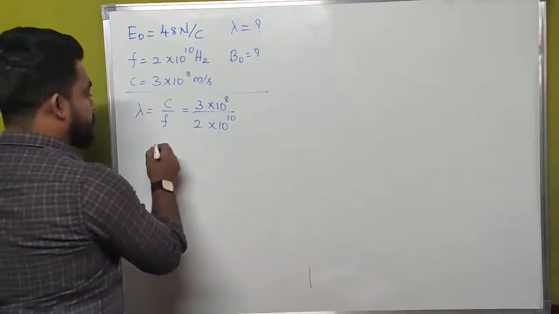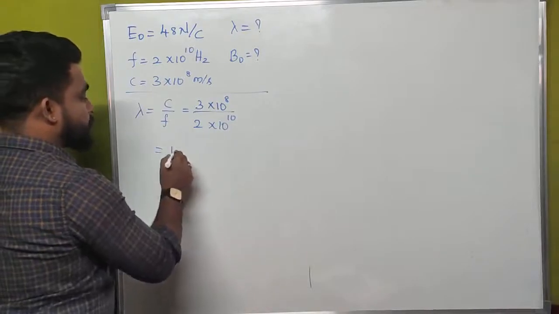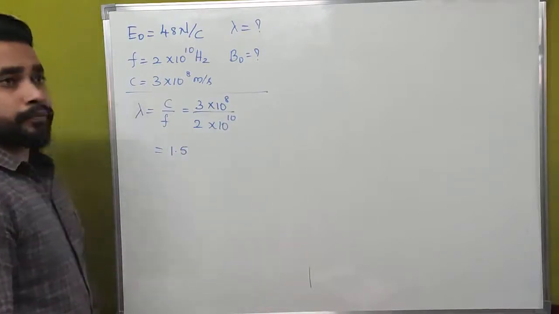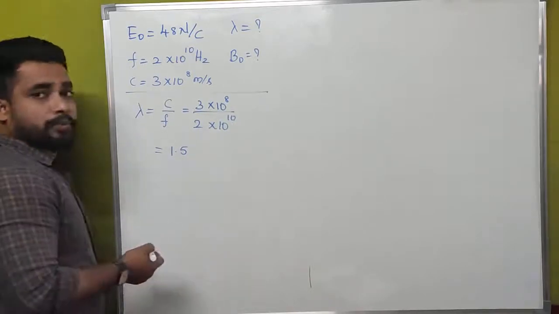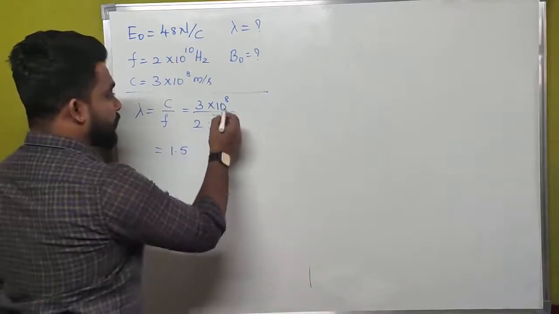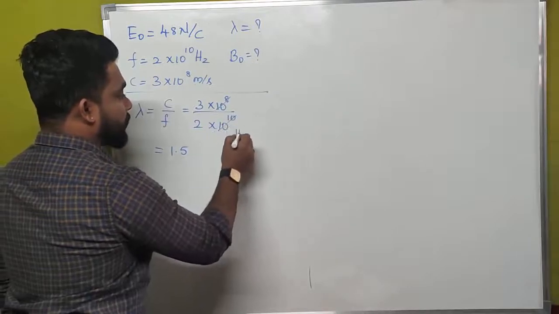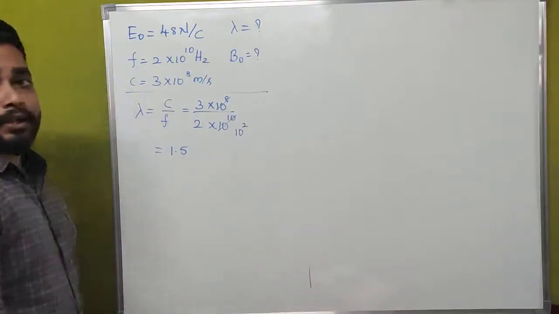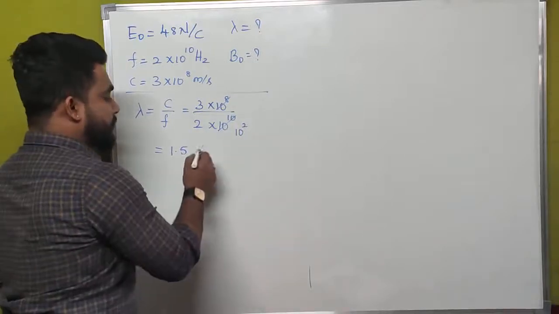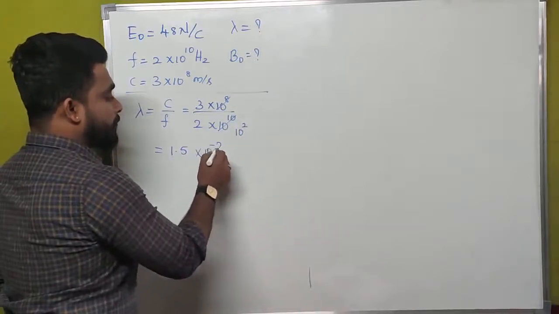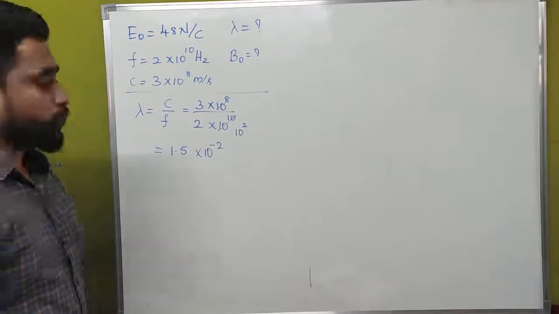If we calculate this, 3 divided by 2 is 1.5. Here 10 to the power of 8 cancels, and the only remaining thing in the denominator is 10 to the power of 2. If we send this to the numerator, it becomes 10 to the power of minus 2.